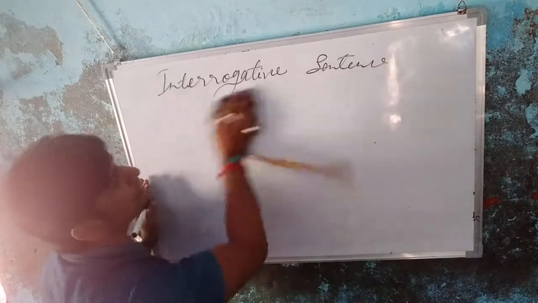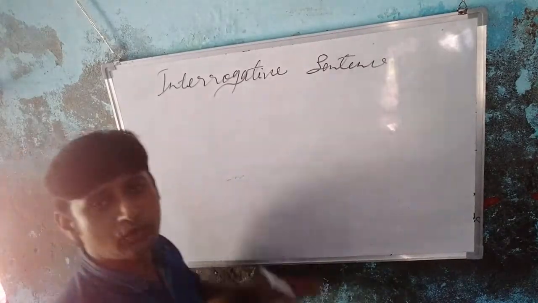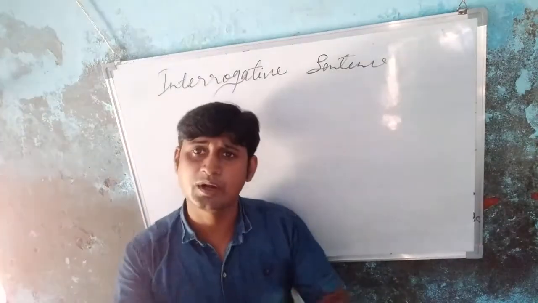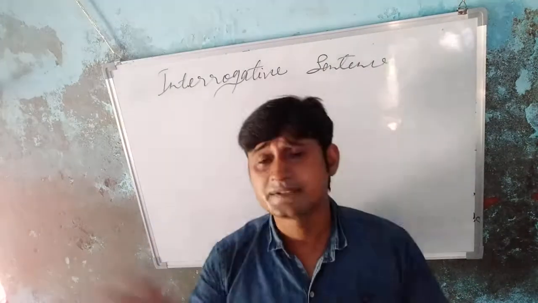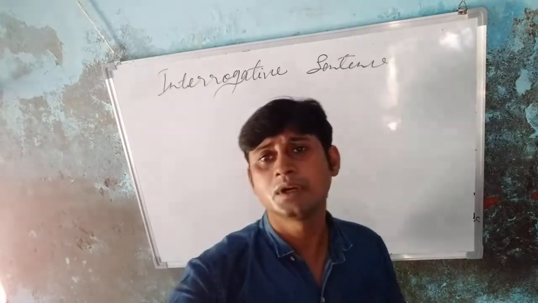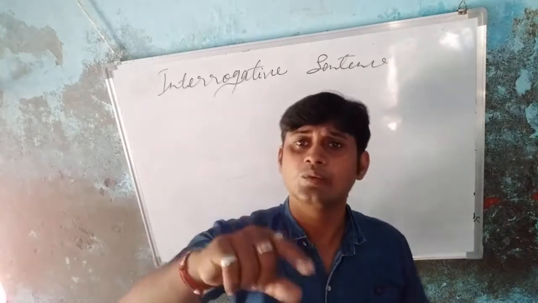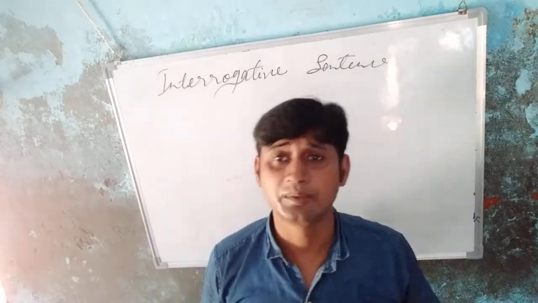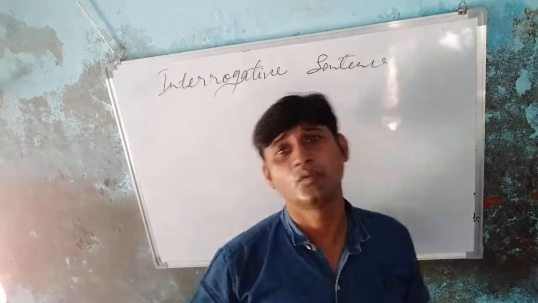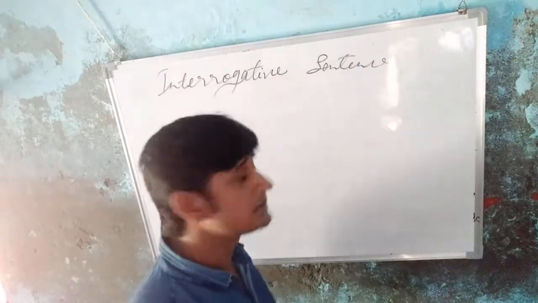So already I told you, students, there are two types of interrogative sentence. First, if the word comes before the subject, and second, if the what, where, when, why word comes in the middle of the sentence. So for that, what do you have to do? Okay, students.